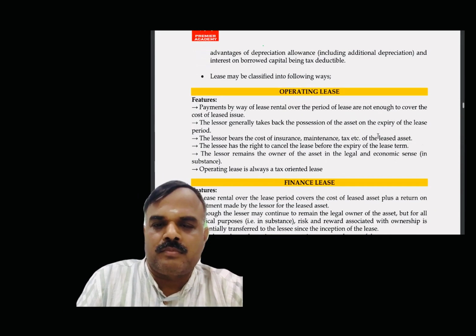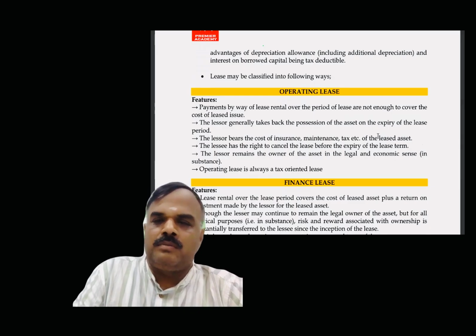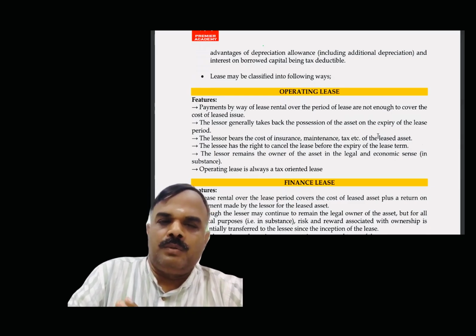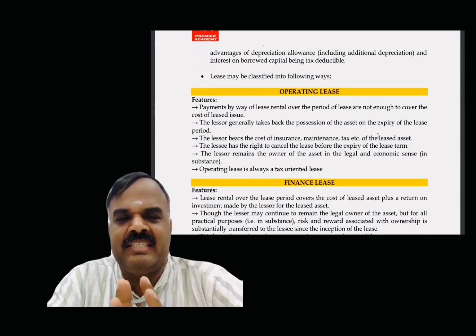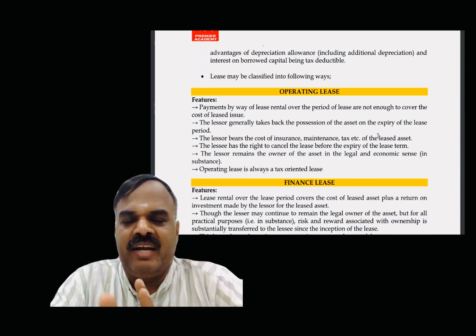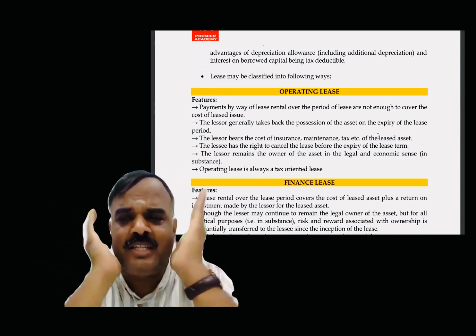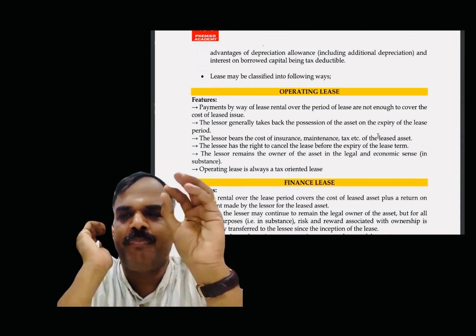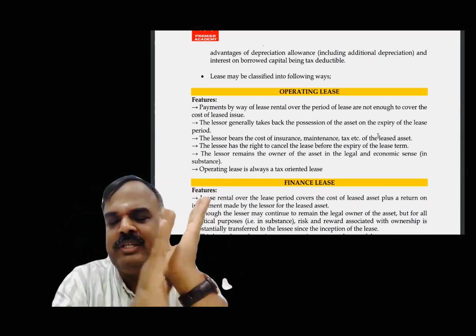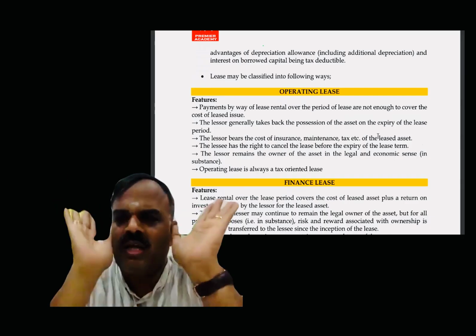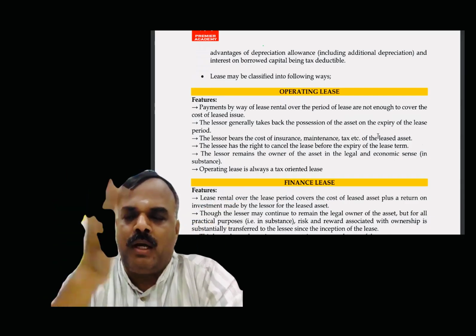Two types of lease. Lease may be categorized into the following: operating lease and finance lease. Of these, finance lease is more popular. Okay, operating versus finance lease. Try to understand operating and finance lease before you read. Operating lease and finance lease are not very different. Both are lease only.